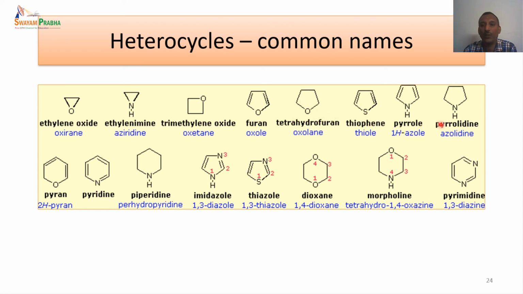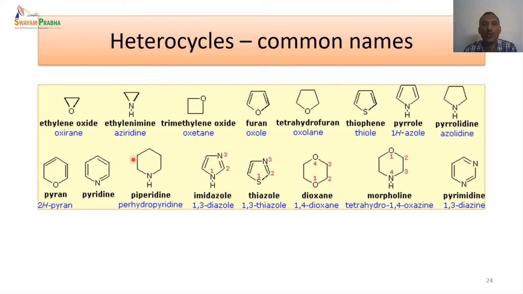The same way thiophene, pyrrole, pyrrolidine, these are all the common names you will be encountering in many of the literatures and other places. So the common names for these heterocyclic compounds are still in use, and their IUPAC name is not generally used. The same way, dioxane is a solvent, morpholine is a base, and pyrimidine, imidazole, piperidine, pyridine are bases.